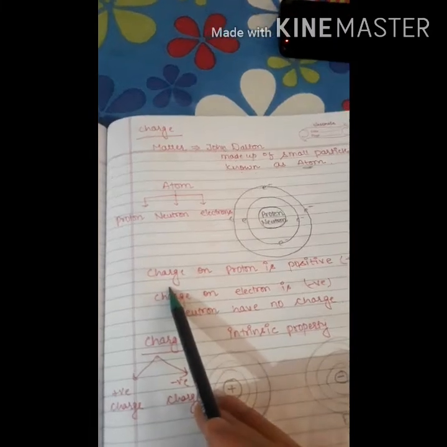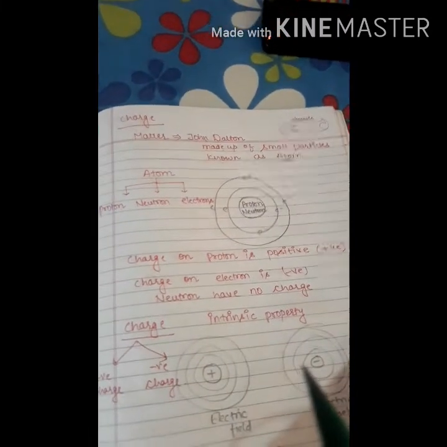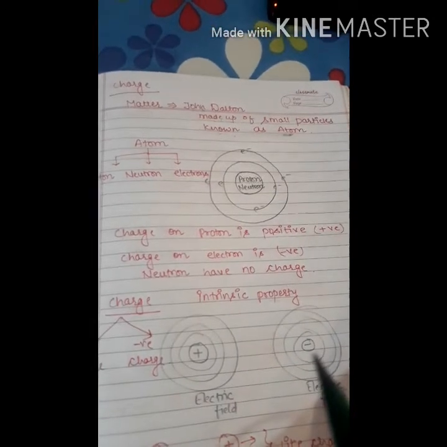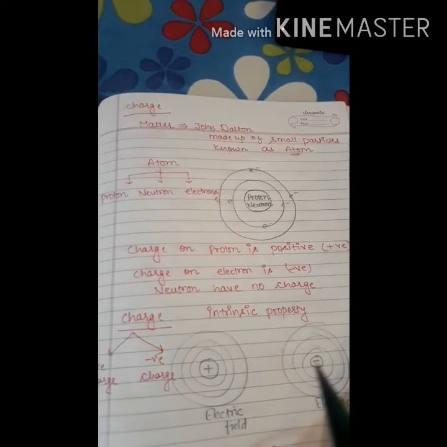If we talk about charge, the charge on a proton is positive and the charge on an electron is negative, while the neutron has no charge.